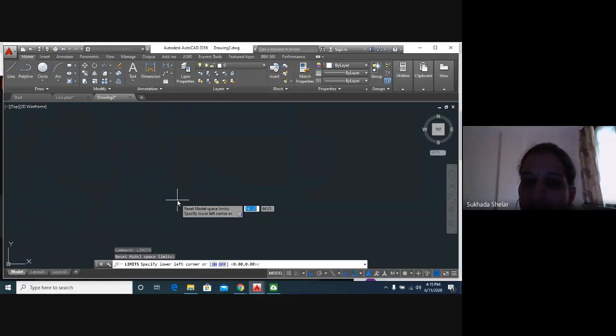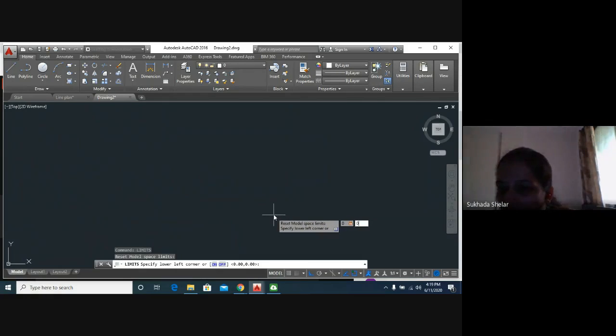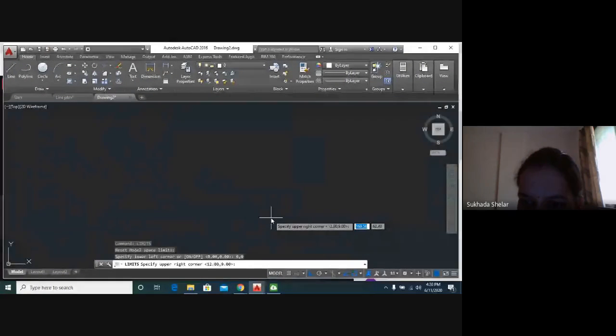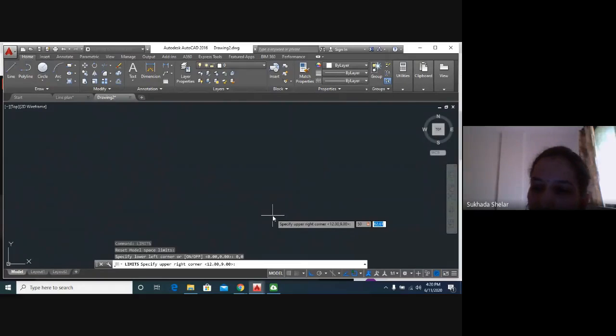Then we just have to type 0, comma, 0, and enter. Then it will show you specify upper right corner. I want 50 by 50 meters of workspace, enough for my line plan, so I will type 50 comma 50.